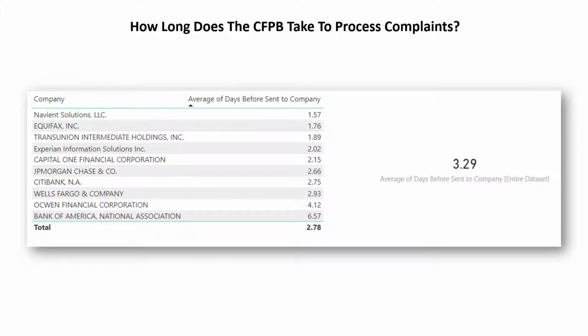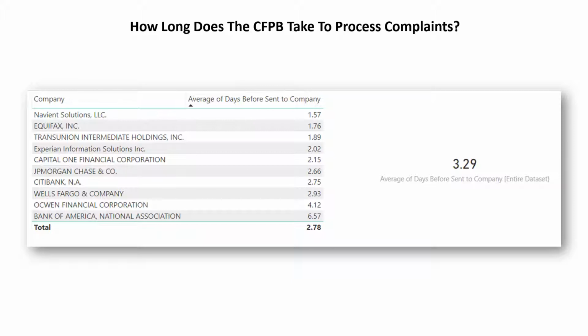So I had put together this table here to see how long it took for the CFPB to collect the data, process it, and send it out to these companies. At the top, we see that Navient and the three credit bureaus usually had their complaint sent over to them within 2 days, and it took a little bit longer for the CFPB to get the complaints out to the banking industry. So I think that's an interesting point that they could use to improve.